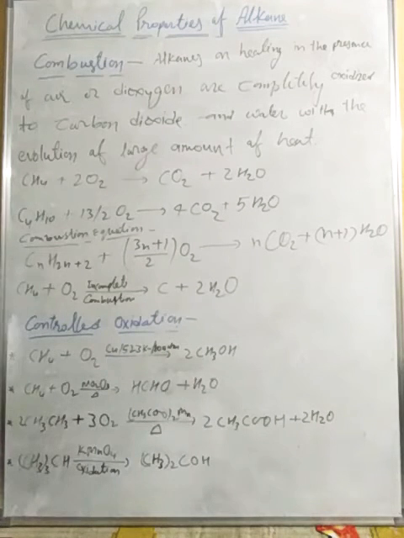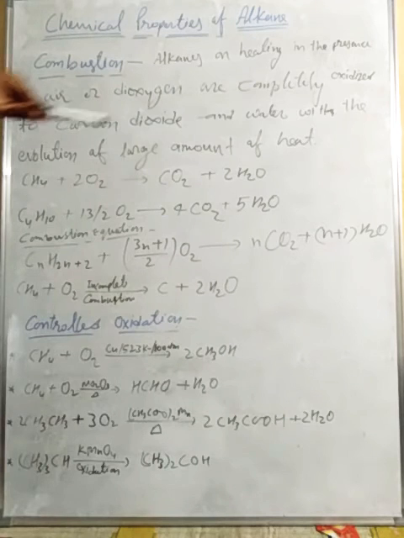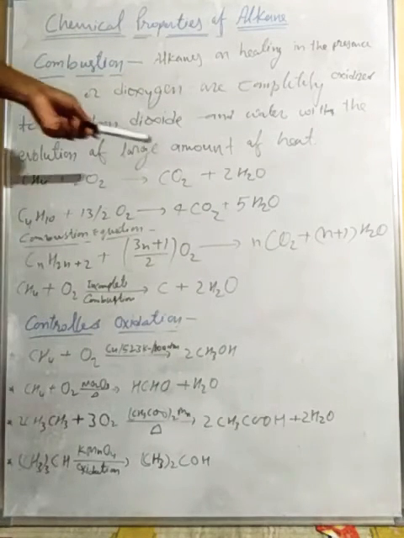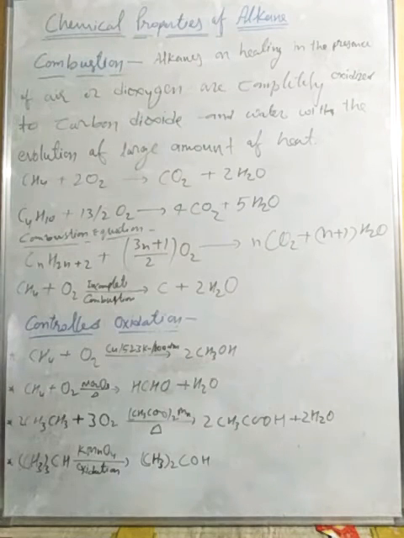It means that in this process the alkane is oxidized with oxygen, evolving carbon dioxide and water in the form of vapour, and also releases heat. So that is called combustion, the oxidation of alkane.